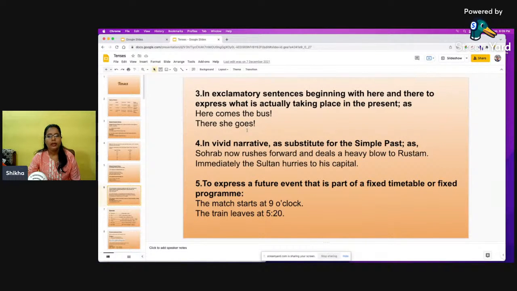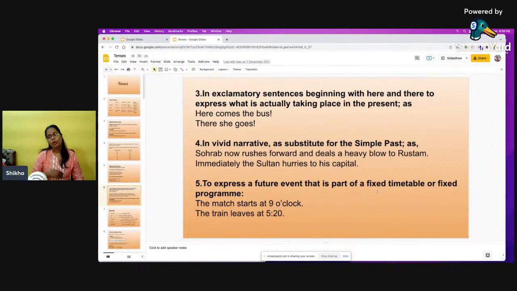Okay, then if there is a narrative going on, say for example there is a narration about a story, or maybe something which is about sports, you will see that those things are also under simple present tense, like Shaurabh now rushes forward and deals a heavy blow to Rustam. Immediately the Sultan hurries to his capital. To express a future event that is part of a fixed timetable.